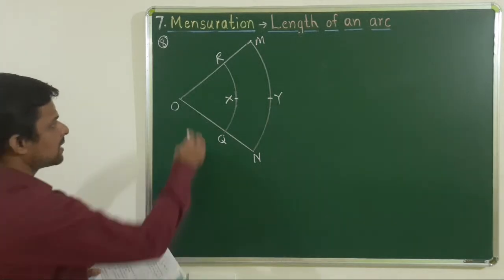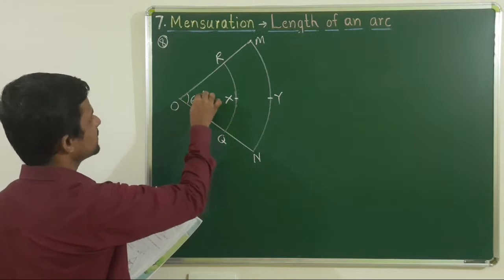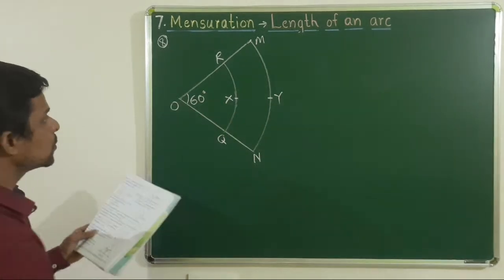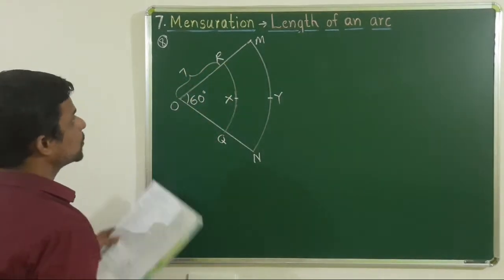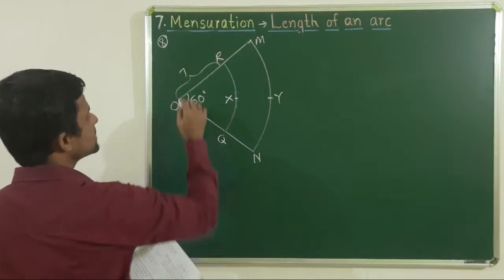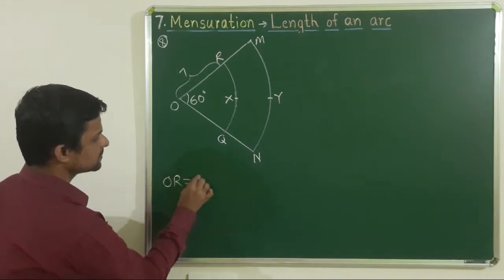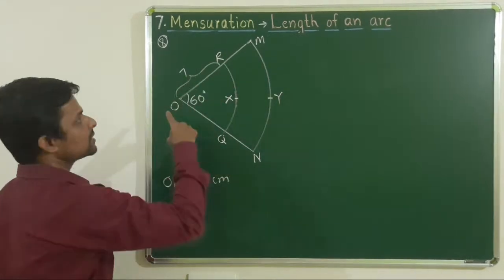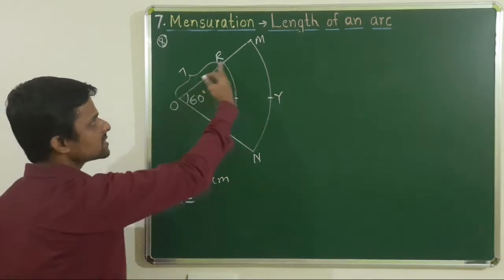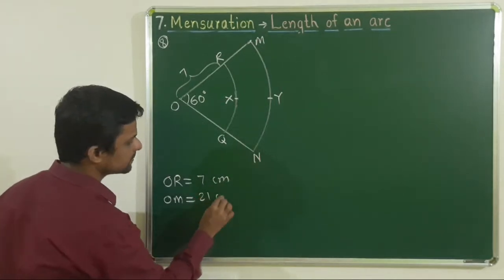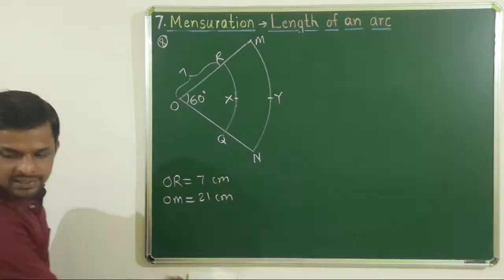Now what is given? Angle ROQ is equal to angle MON is equal to 60 degrees. OR is given as 7 centimeter and OM is given as 21 centimeter. Means the radius of the smaller sector is 7 and the bigger sector is 21 centimeter. Radius of both sectors is given, and the question is to find the length of arc.